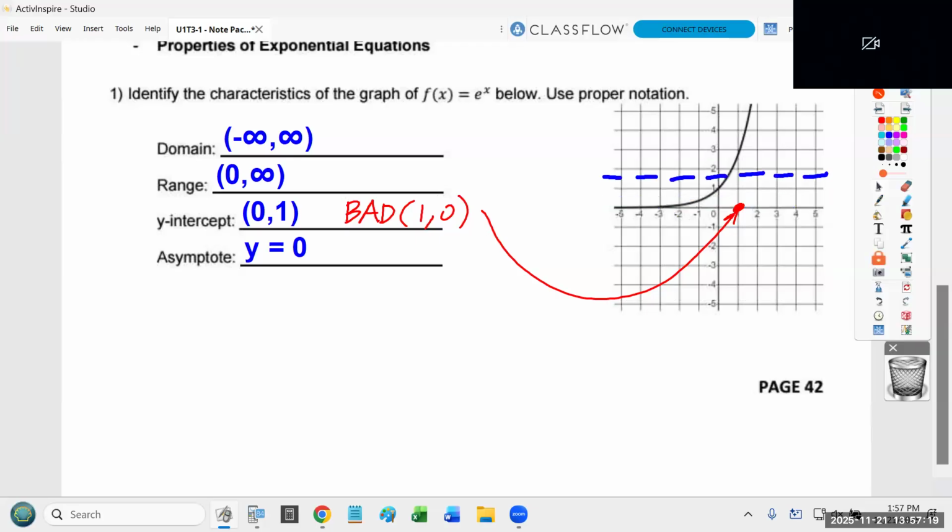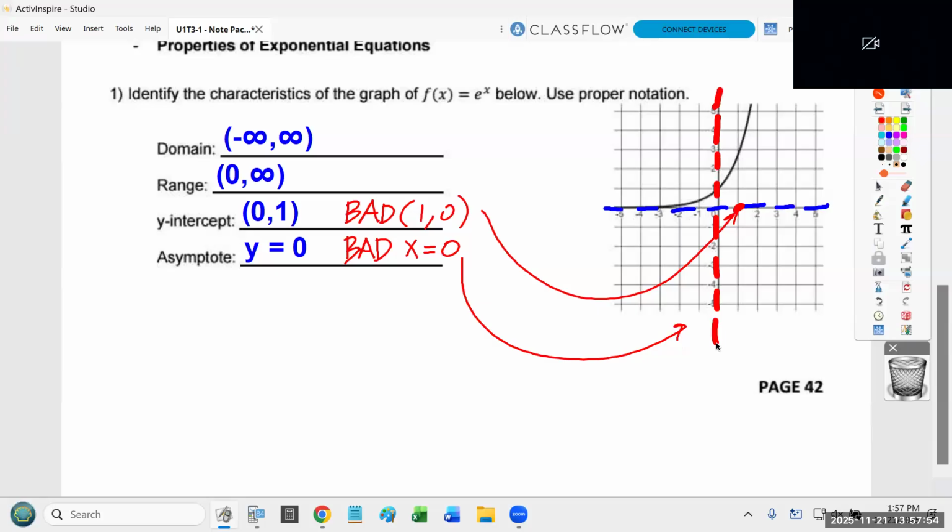By the way, remember, all horizontal asymptotes, the reason we say y equals a number is because right here it hits the y-axis at 4. Here it hits the y-axis at 2. Here it's hitting the y-axis at -3. Here it's hitting the y-axis at 0. All horizontal lines are y equals a number. If you make the mistake, it would be bad to say x equals 0. Well, then you're talking about this line. Does that make sense?